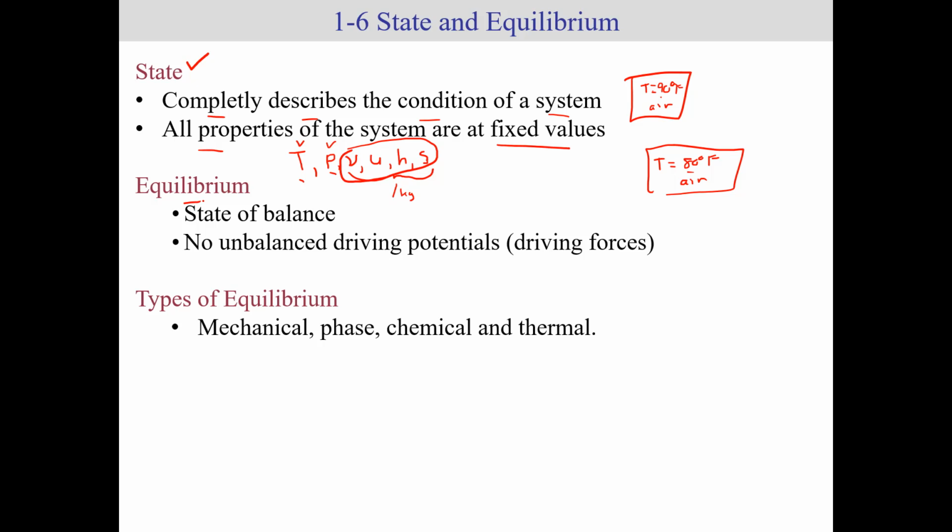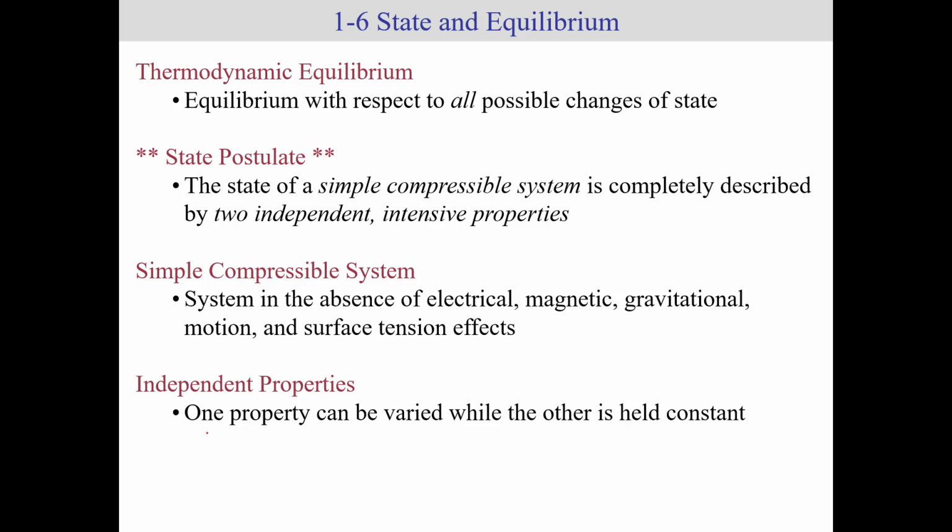Equilibrium. Equilibrium is a state of balance where there's no unbalanced driving potentials, right? So if you're at a specific state, you should be at pretty much an equilibrium state, is what we call it. There's different types of equilibrium: mechanical, phase, chemical, and thermal. We're not necessarily going to be covering all of these in class, but those are the different types of equilibrium that we look at. What we're really interested in is thermodynamic equilibrium.